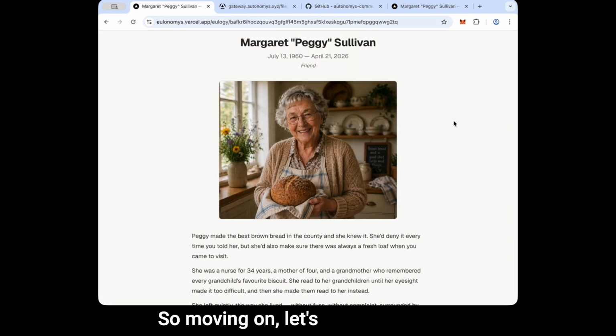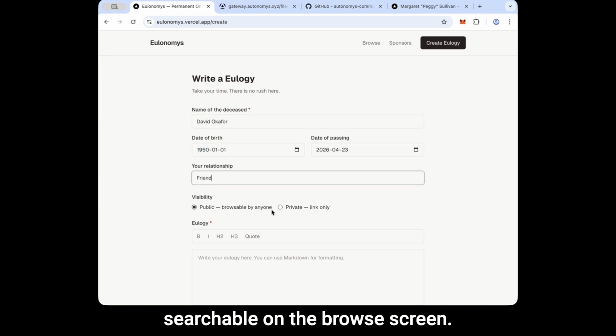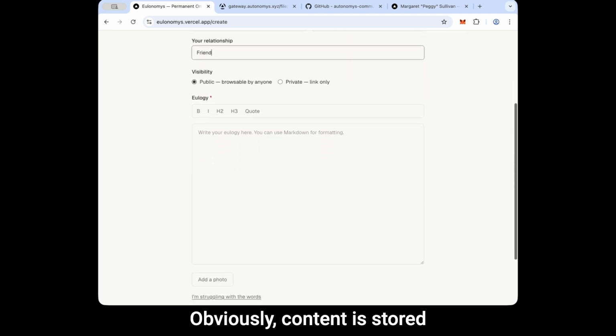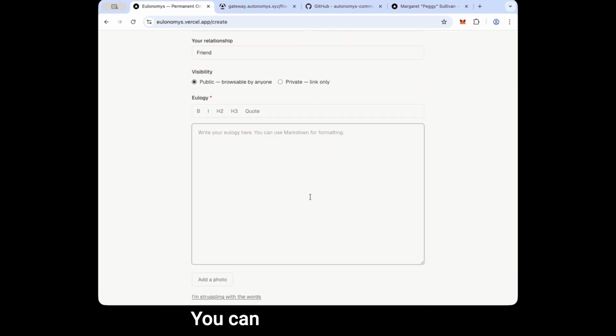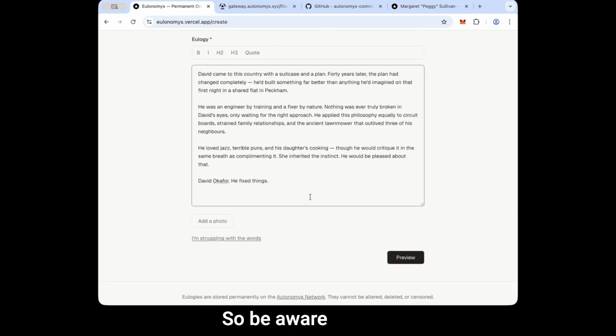So moving on, let's create a eulogy. Okay, so as you can see, we've got a few things we need to fill in. So first we'll provide a name. Let's put a date in. So public means that it's searchable on the browse screen. Private restricts the results there. Obviously, content is stored on AutoDrive publicly. You can see these eulogies on the AutoDrive UI, so be aware of that.